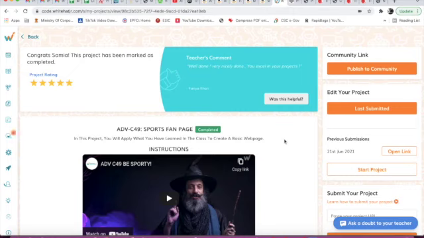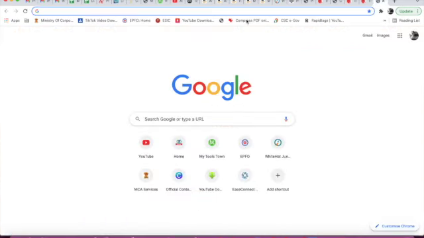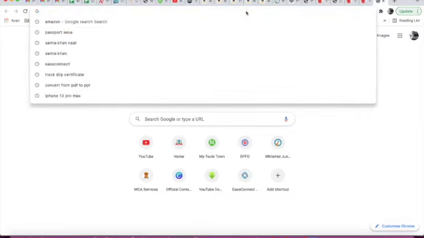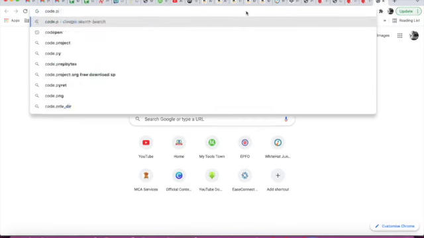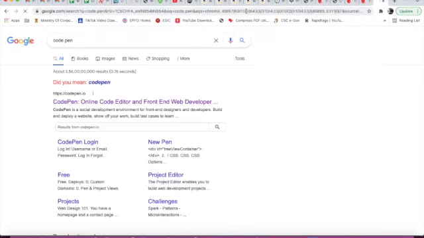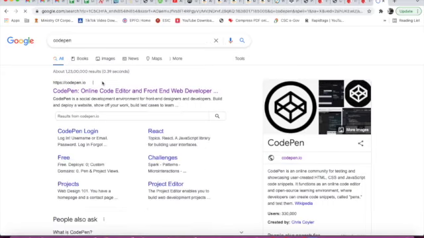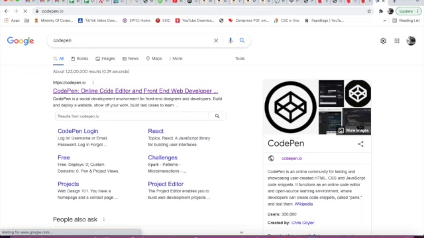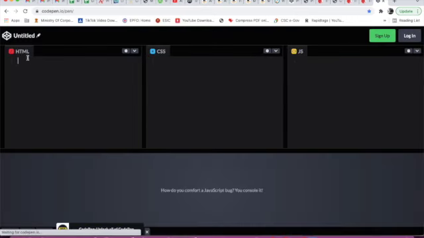Text. So for that we will go to a new tab, and here I will search CodePen. We have to do coding but from text. Yeah, this. I will click here. Okay, I will click here. Yes. And here you will see start coding. Now here we will click on start coding.